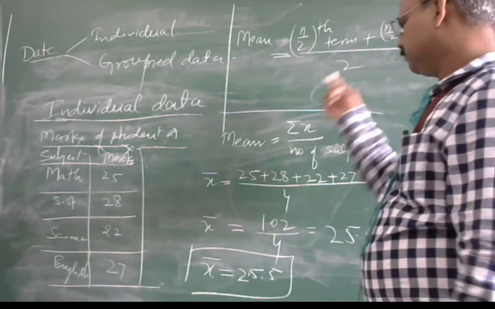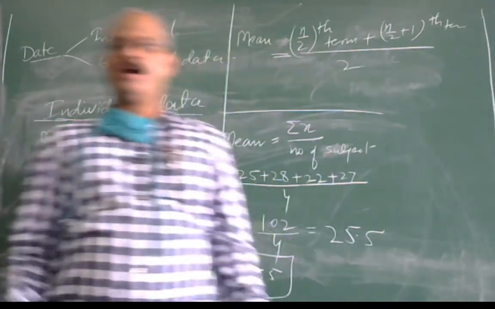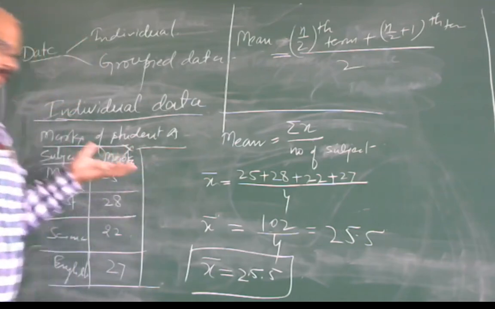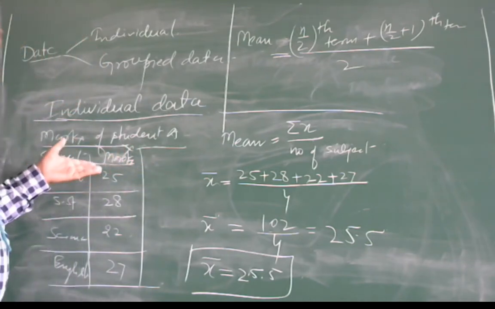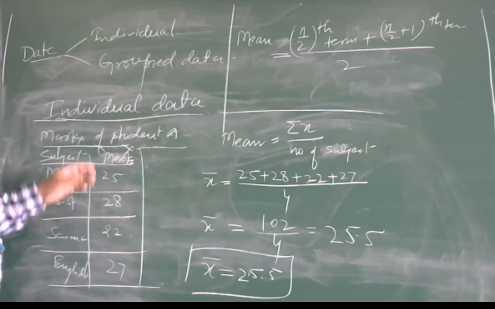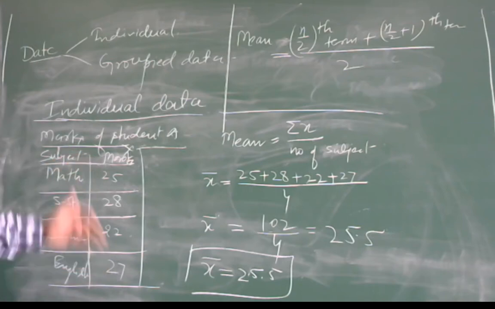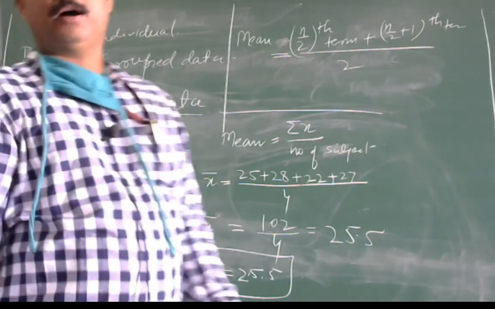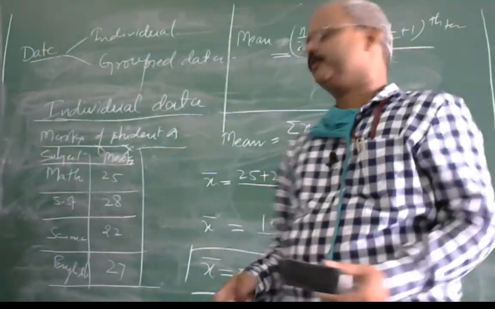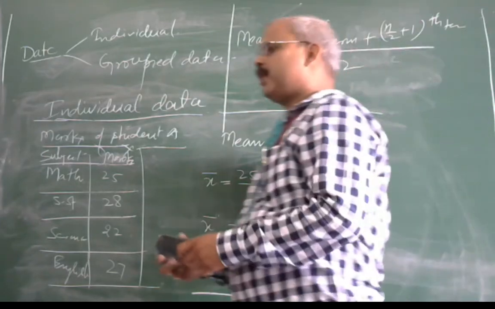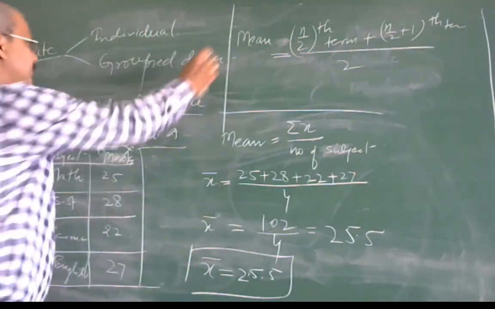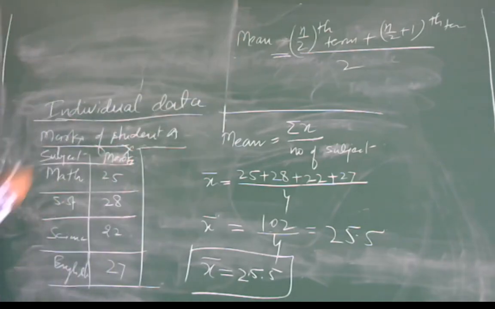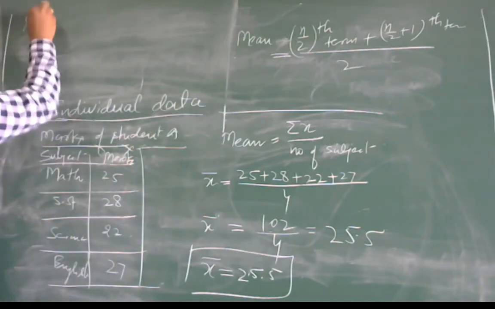Now, to find the median, it is a method that we first arrange the given marks in either ascending or descending order. The solution will be like this.